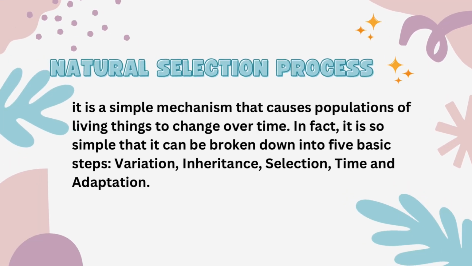Natural selection process. It is a simple mechanism that causes populations of living things to change over time. In fact, it is so simple that it can be broken down into 5 basic steps: variation, inheritance, selection, time, and adaptation.